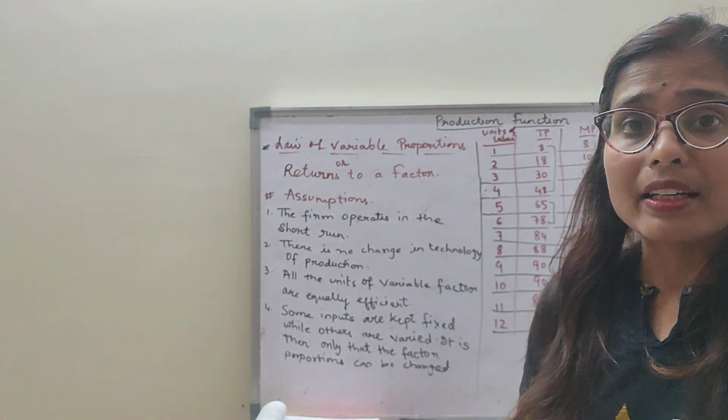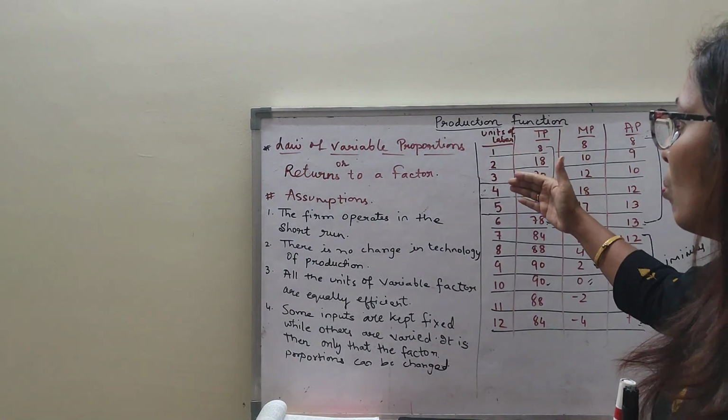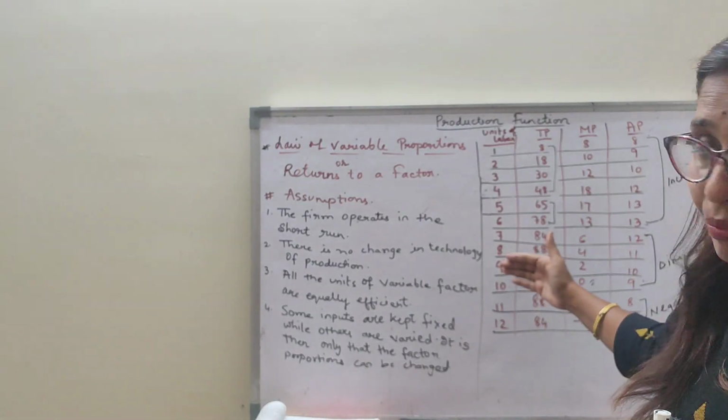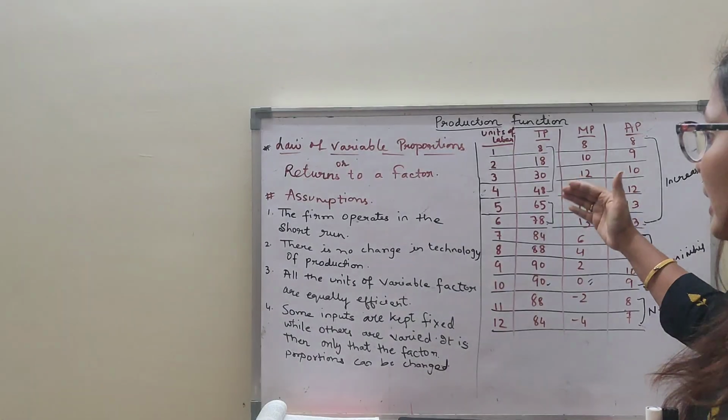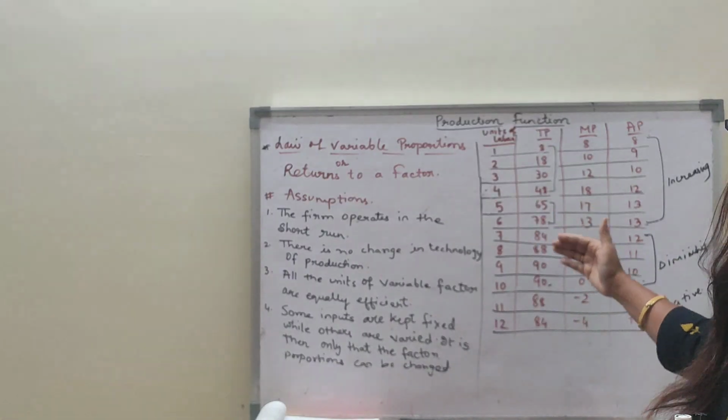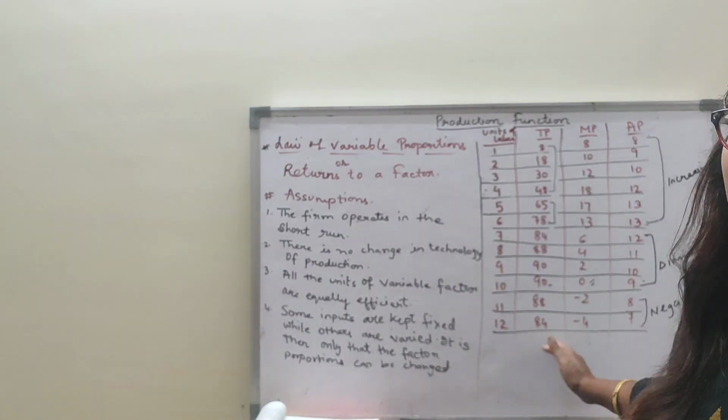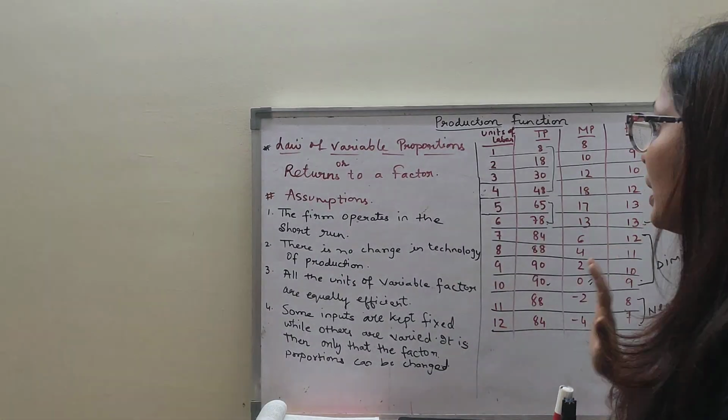This law states that as you go on using more and more units of the variable factor, total product initially increases at an increasing rate, then increases at a diminishing rate, and then it falls. This is the law of variable proportions.